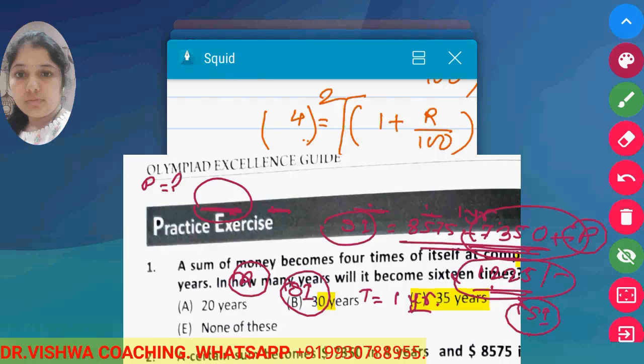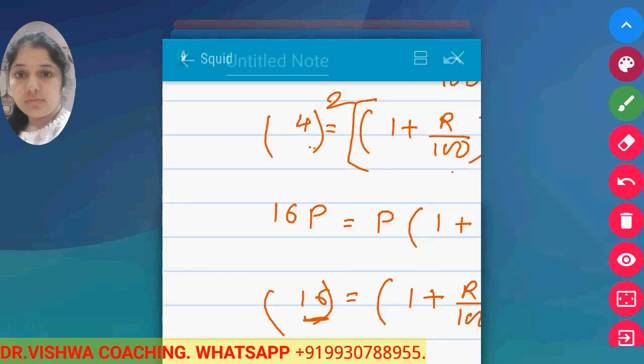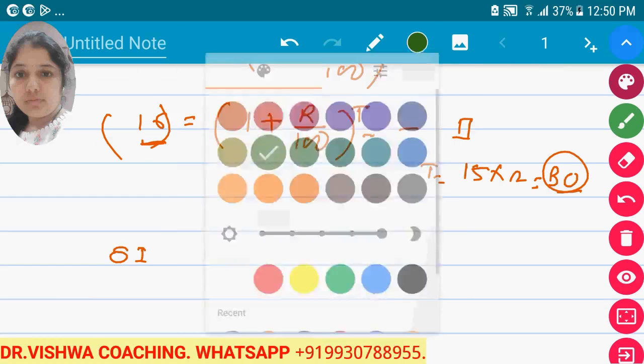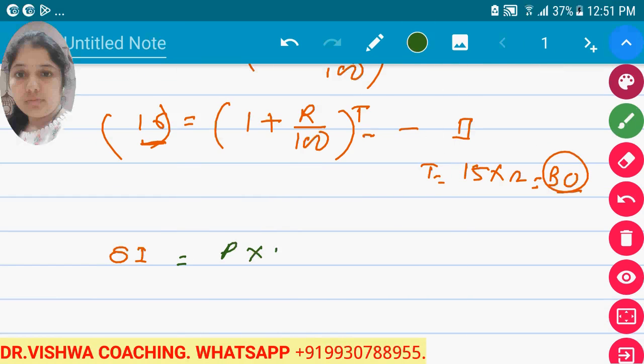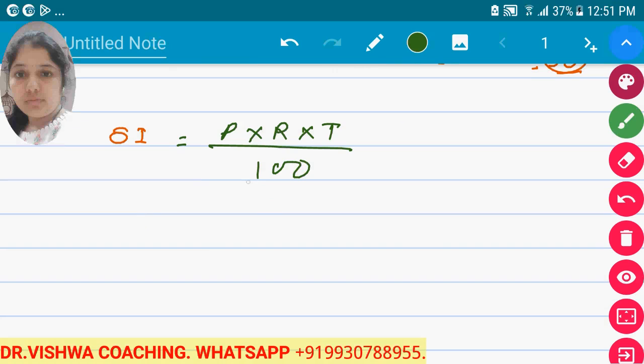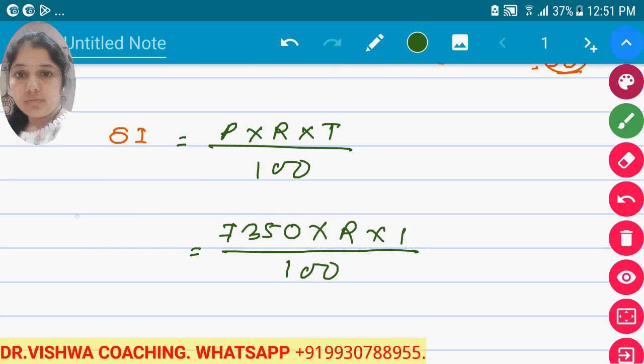We know the formula to calculate simple interest: simple interest is equal to principal multiplied by R multiplied by T upon 100. Here our principal is 7350, the rate we have to find out, and the time period is 1 year, divided by 100.